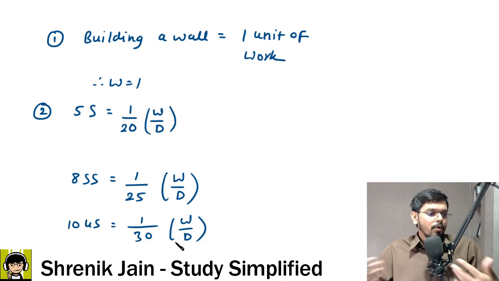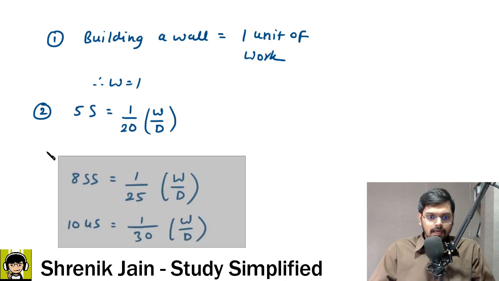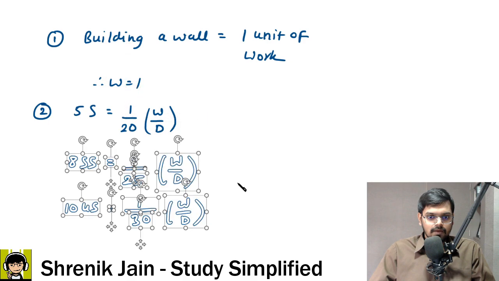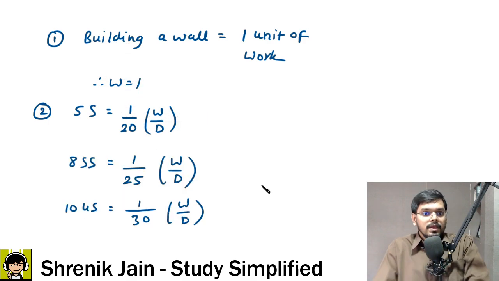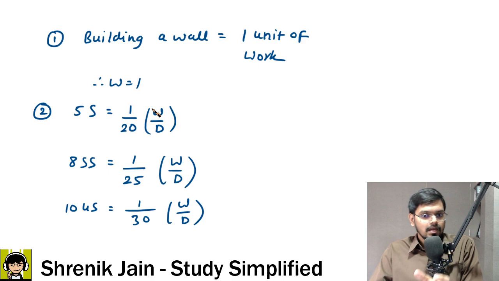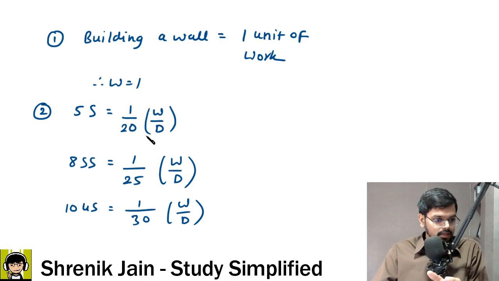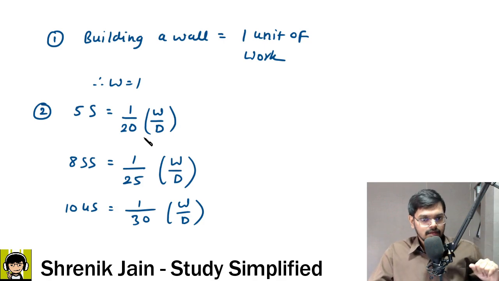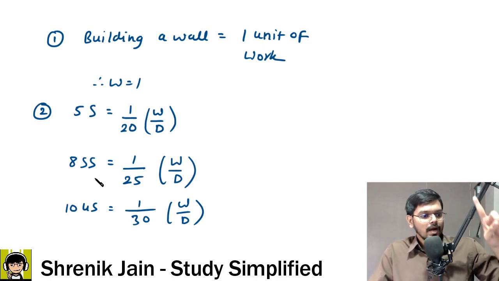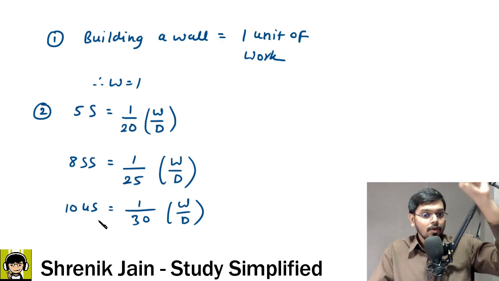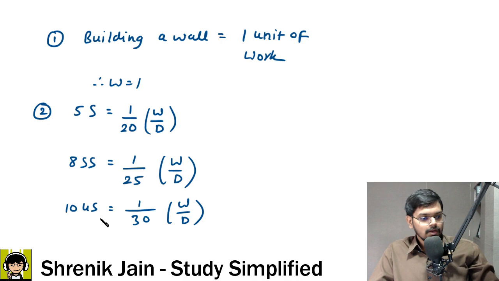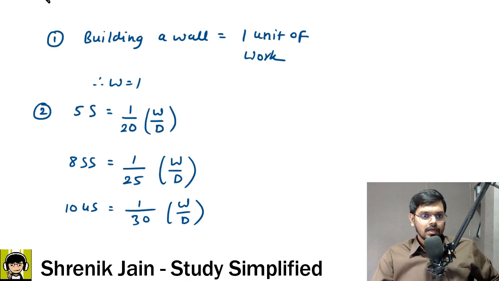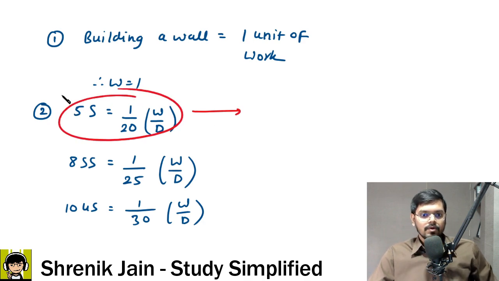Now it's very important, if this work per day is found by you guys for each and every scenario, now convert for 1 player. कि अगर 5 skilled worker 1 यूनिट ऑफ वर्क 20 दिन में ख़त्म करते हैं, तो एक स्किल्ड वर्कर कितने दिनों में 1 यूनिट ऑफ वर्क ख़त्म करते हैं? Similarly, 1 semi-skilled worker completes the work in how many days? Similarly, 1 unskilled worker completes the 1 unit of work in how many days? So to get that, we have to just do one calculation. Divide the complete equation by 5.